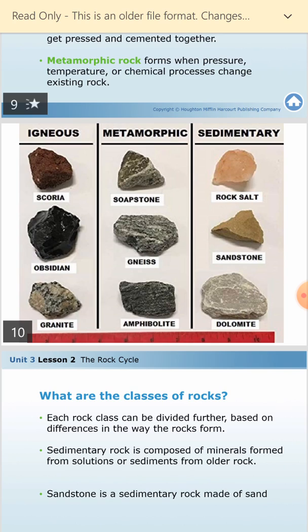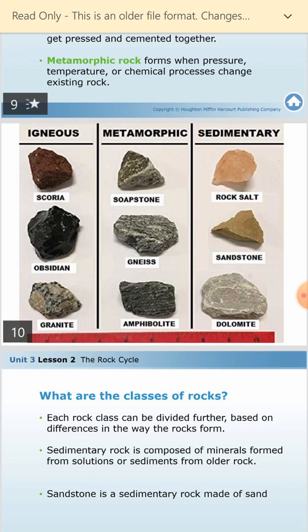Here are some examples. As you see from the left, obsidian and granite, they are very famous. We will see how they are different also. Metamorphic rocks: the gneiss in the middle is also famous. The marble comes from the metamorphic rocks.